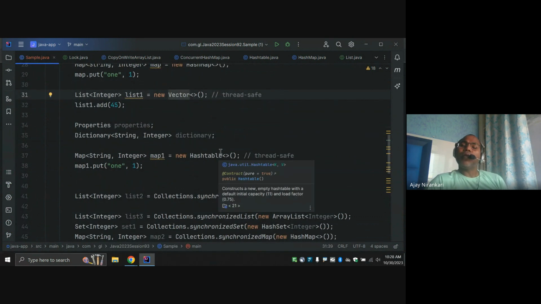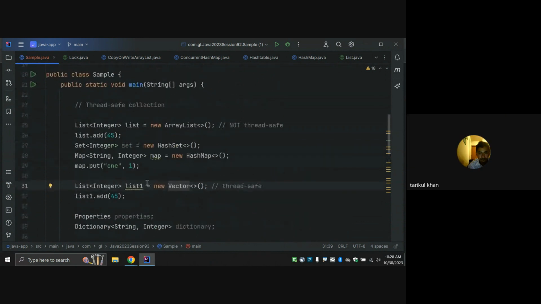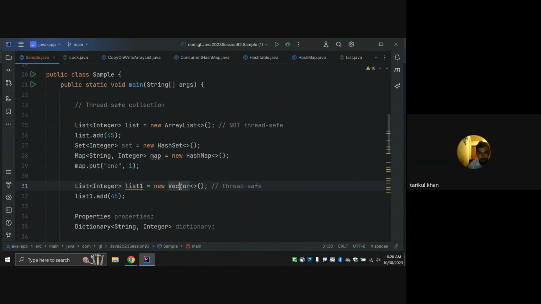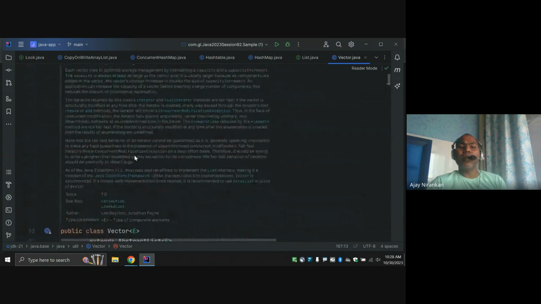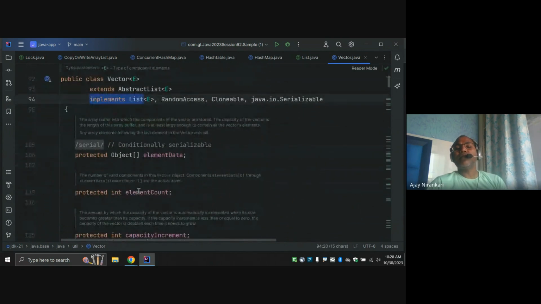So we cannot cover all the implementations of the List interface, but as per our requirement and need, we can explore. Just Google it. Vector is also an implementation class of the List interface. Let's look at the class definition. Notice this class implements the List interface.